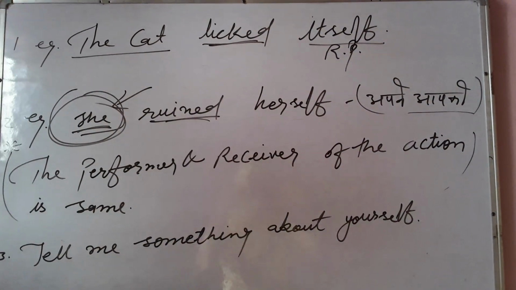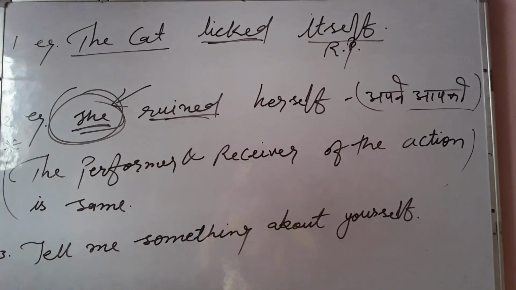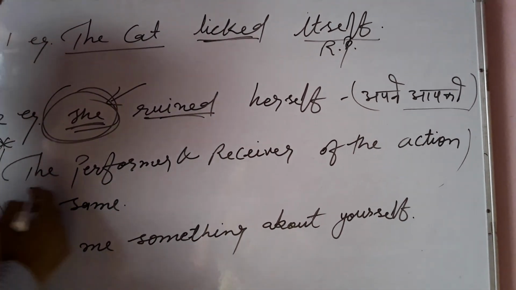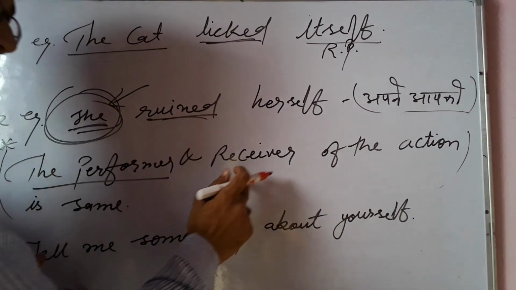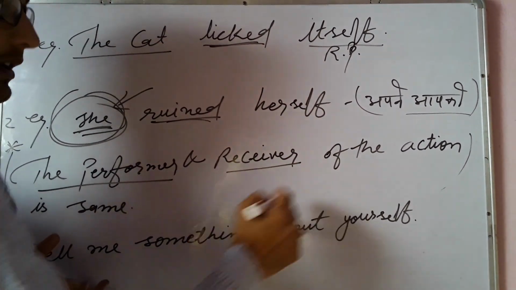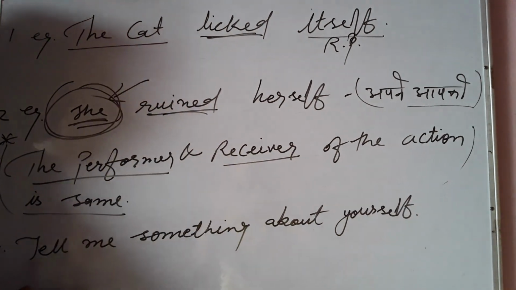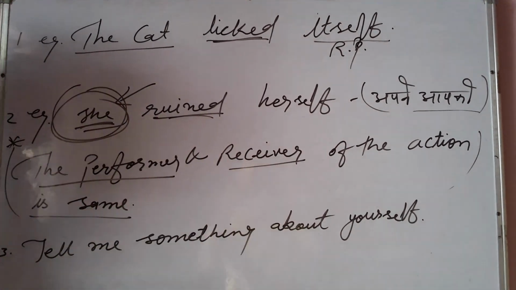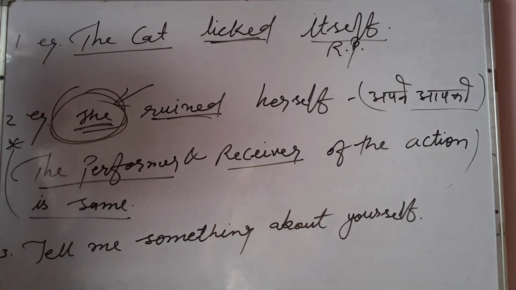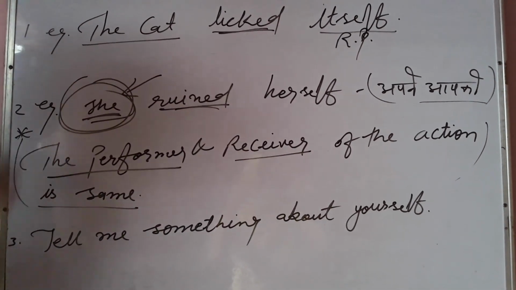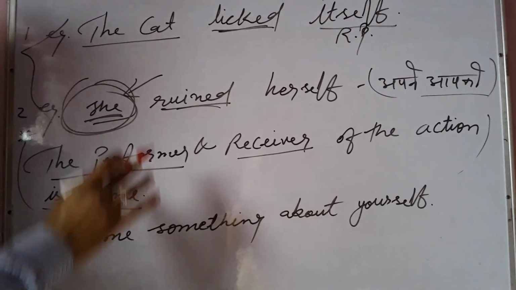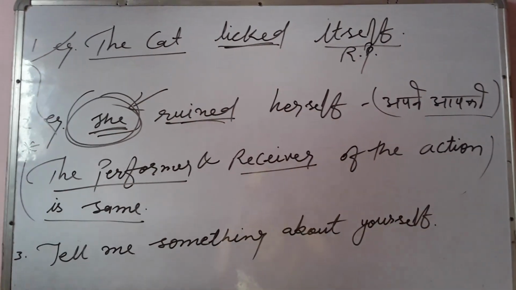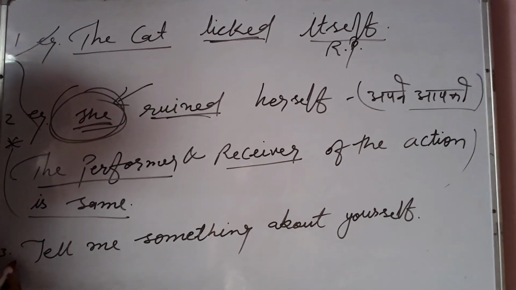So we can say we use reflexive pronoun as an object of the verb when the performer, meaning subject, and the receiver, object, of the action are the same. When the performer and the receiver of the action are the same in the sentence, we use reflexive pronoun as an object of the verb. You can see in both examples, the performer and receiver of the action are the same in these both.